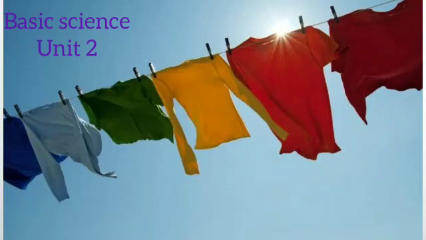Okay. Now next example, you can see the clothes hanging under the sun, right? We are hanging the wet clothes outside to get them dry. But when they absorb the heat energy from the sun, what happens, children? Their color slowly disappears.